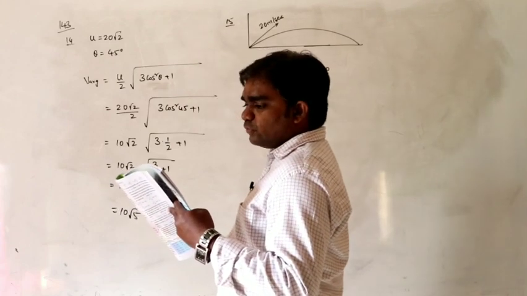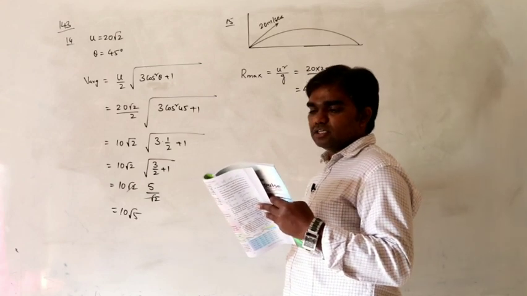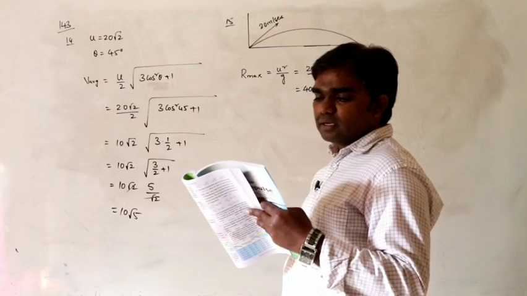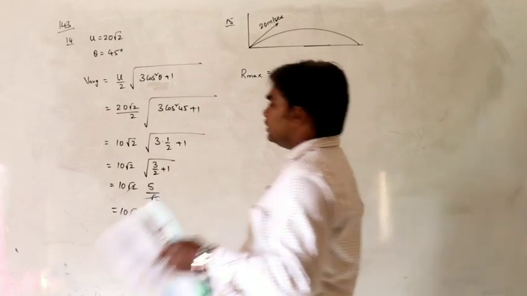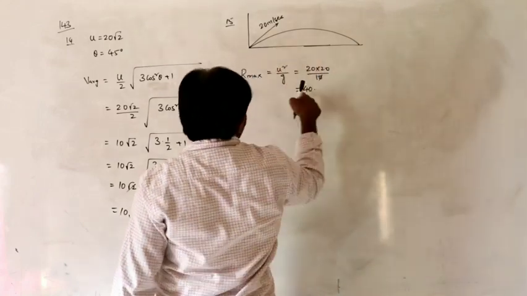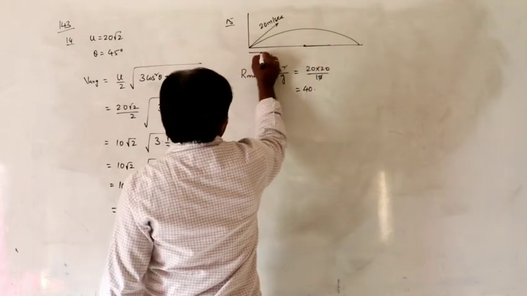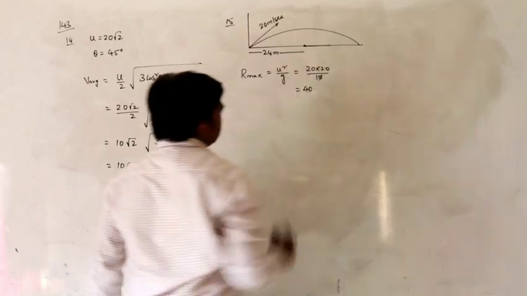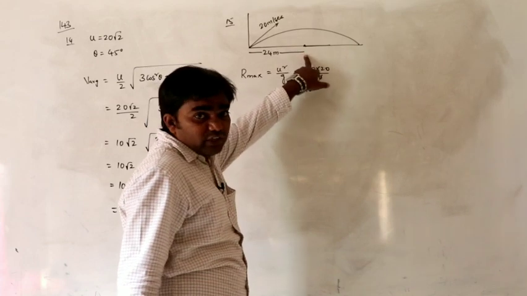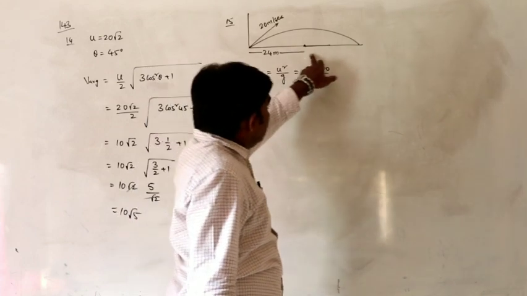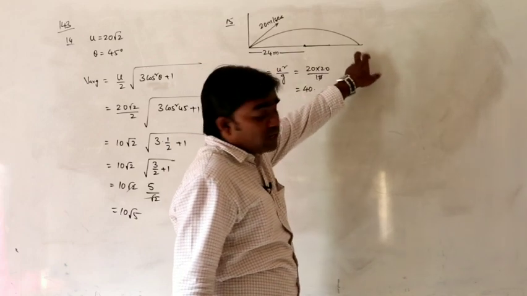Another player at a distance of 24 meters away in the direction of the kick starts running at that instant to catch the ball before the ball hits the ground. The speed with which the second player has to run is required. Here the total range is given as 40. The person is at a distance of 24 meters from the starting point, running in this direction to catch this ball.